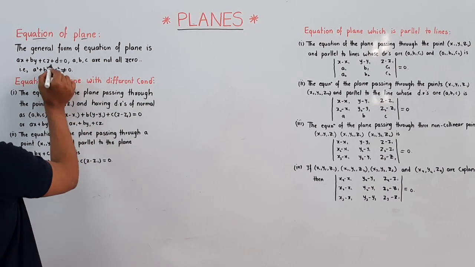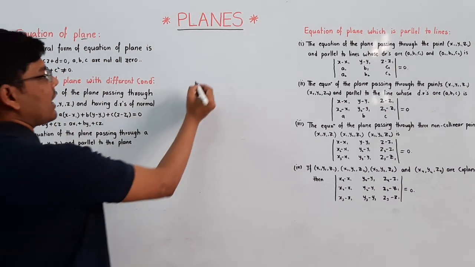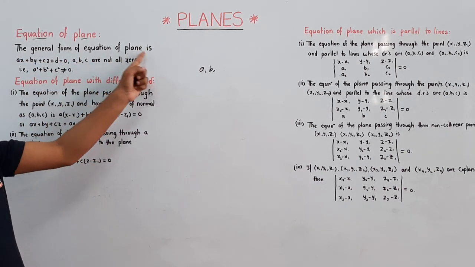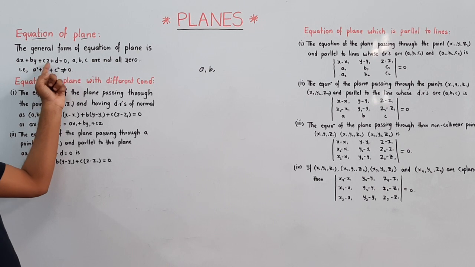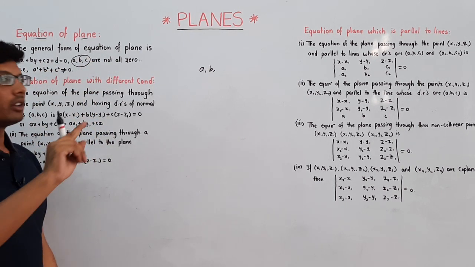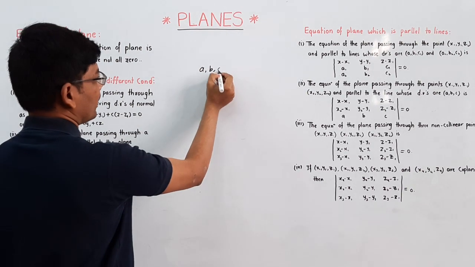In the general form, the equation of a plane is ax plus by plus cz plus d is equal to 0, where a, b, c are not all zeros.